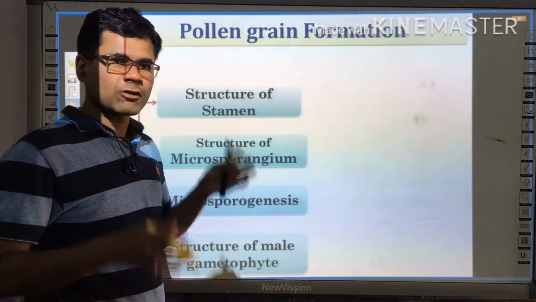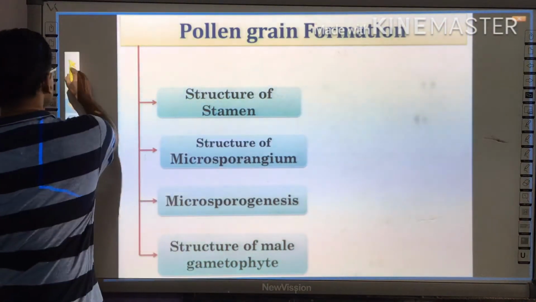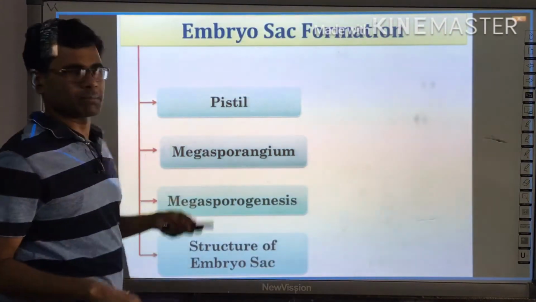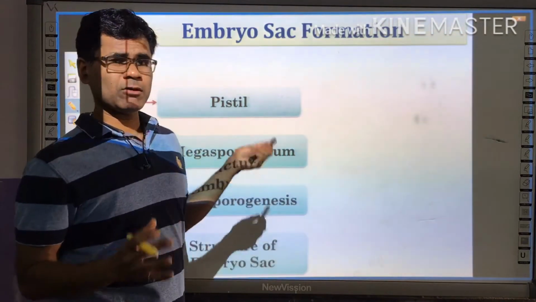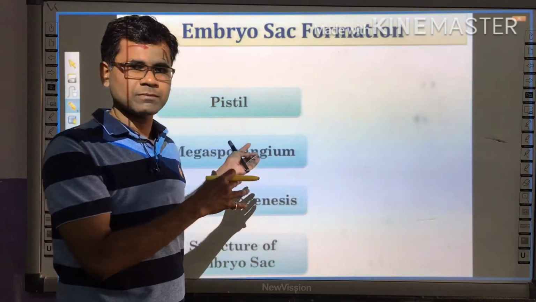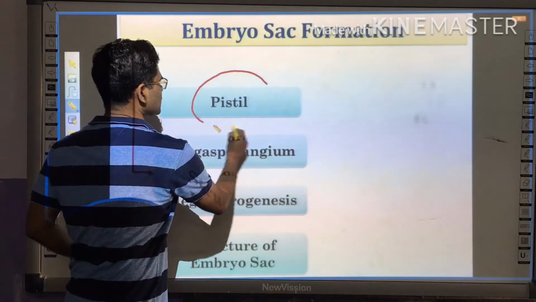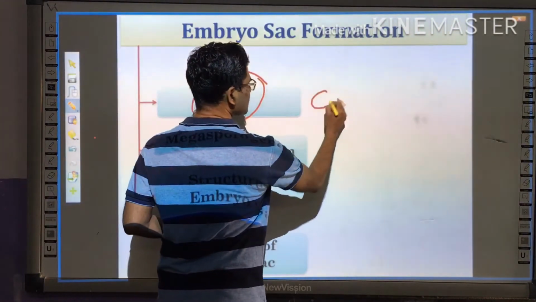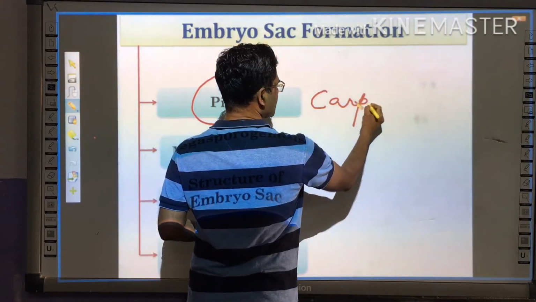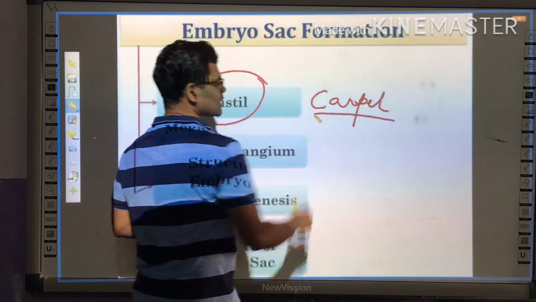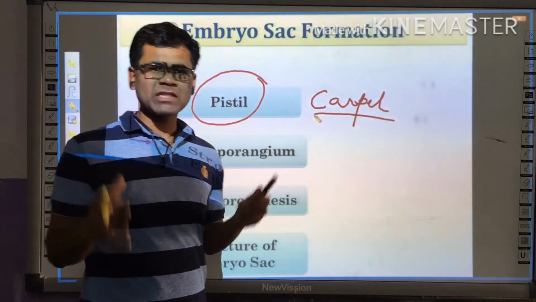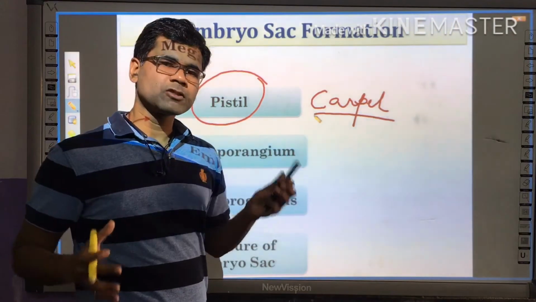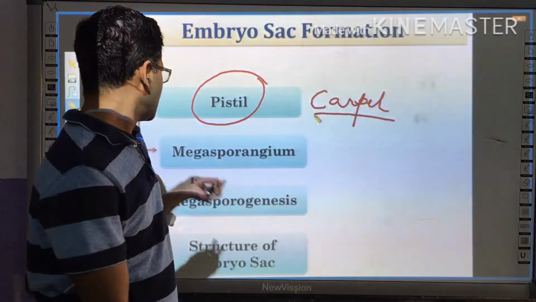Now today's topic is a little bit similar to our previous topic. As previously we studied the structure of stamen, here we will discuss the structure of pistil. Pistil, also called a carpel, is basically the female reproductive part. The complete carpel is also called gynoecium.